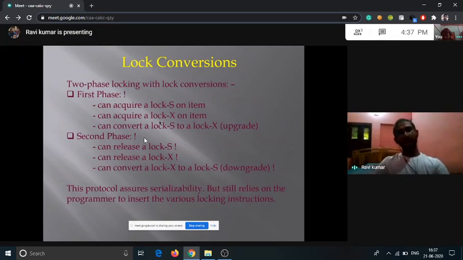In the releasing portion, we release the shared lock, as well as the exclusive lock. Basically, this protocol assures serializability, but still relies on the programmer to insert the various locking instructions. These two are the phases that play the main role in the two-phase locking protocol.